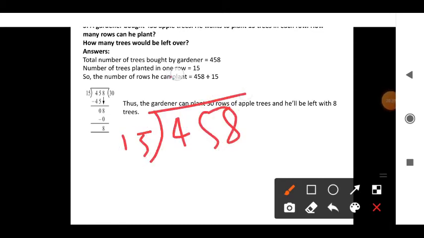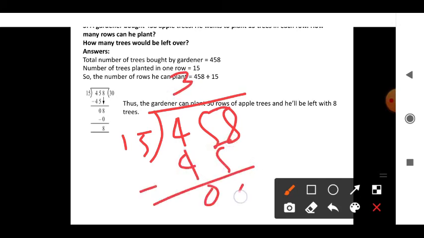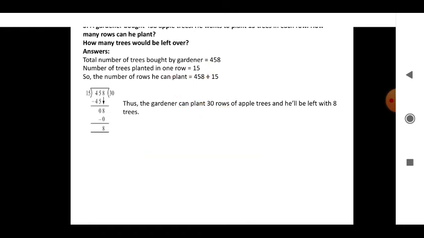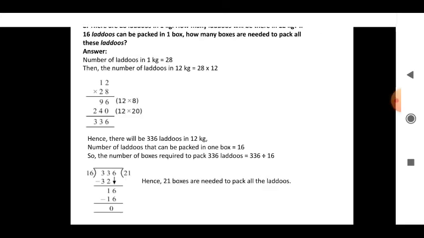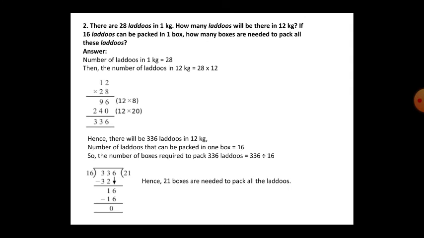How to find? You have to divide 458 by 15. So 15 threes are 45. 5 minus 5 is 0. 4 minus 4 is 0. 8 you take down. 15 zeros are 0, that is 8. Hence the gardener can plant 30 rows of apple trees. So how many are left out? 8 trees are left out.